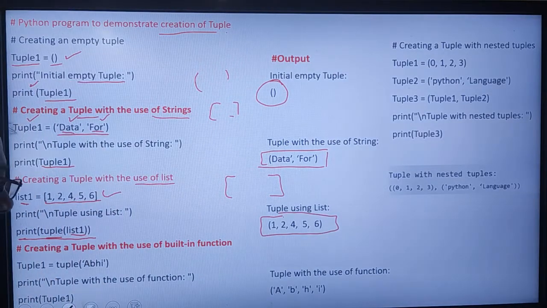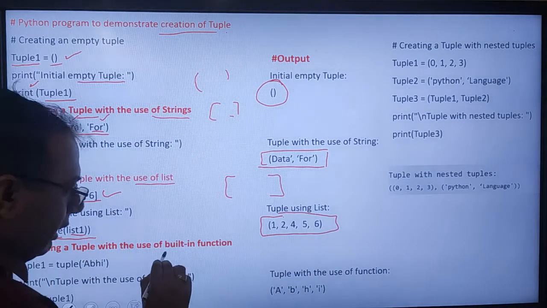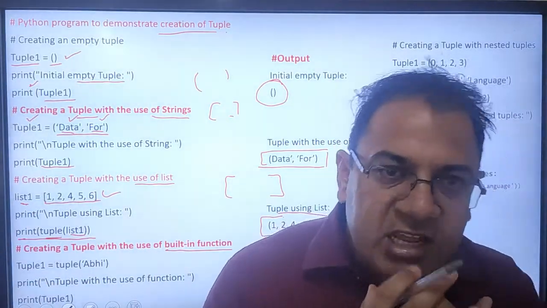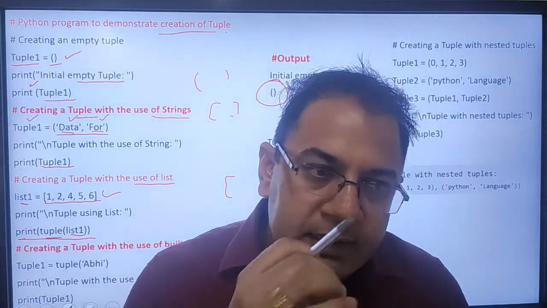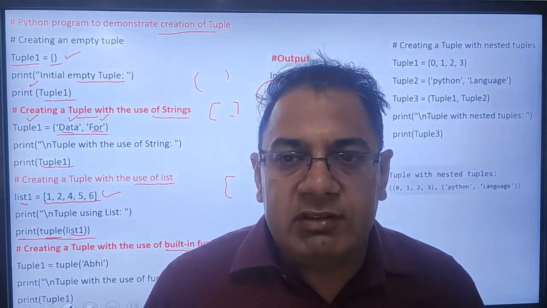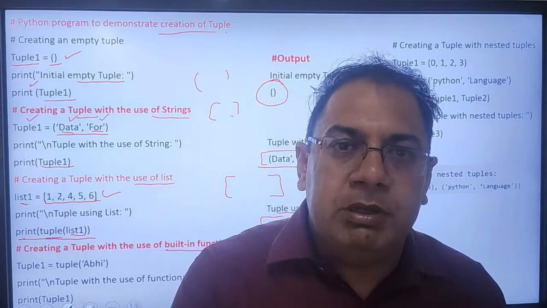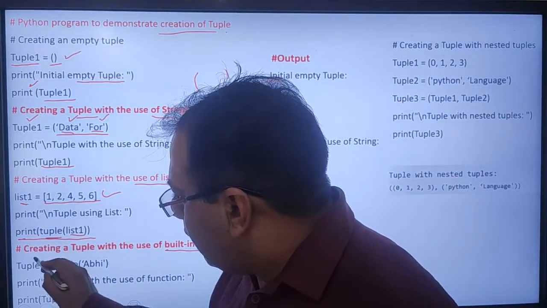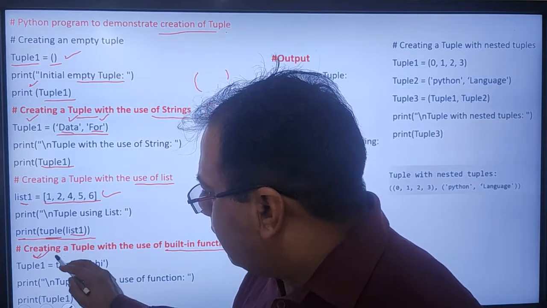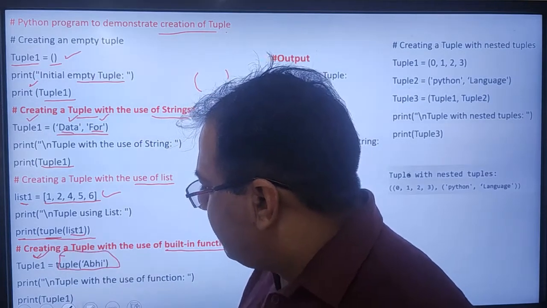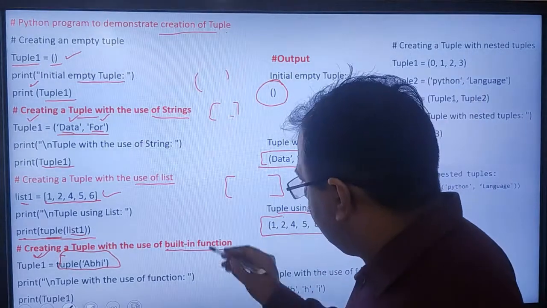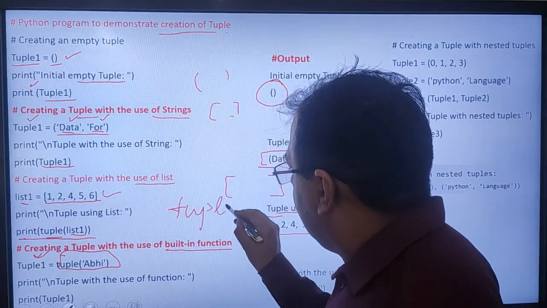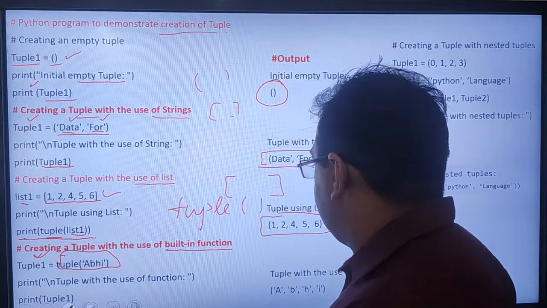I can also create a tuple with the built-in function. Built-in functions are such type of functions which are already defined in the language. They have a special meaning in the language. Now here I have a tuple 1 and the tuple. This is the built-in function, tuple.